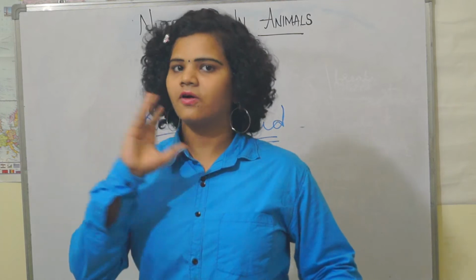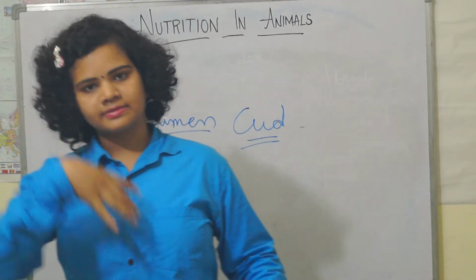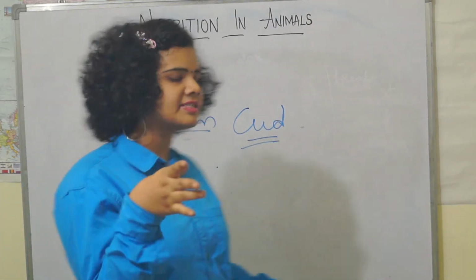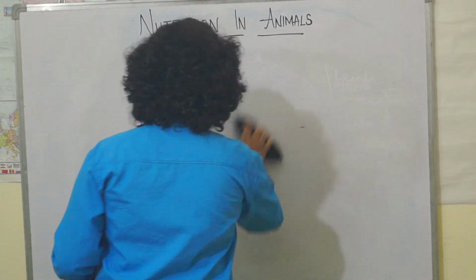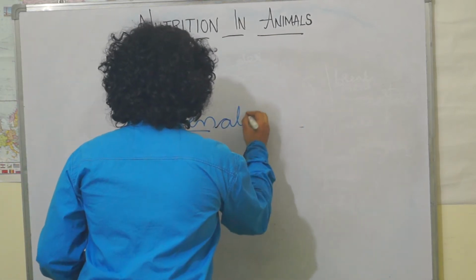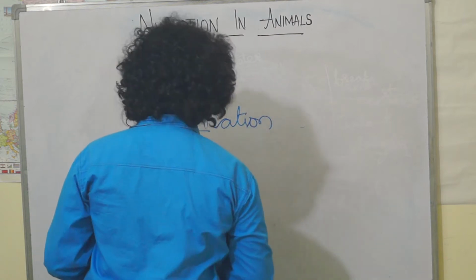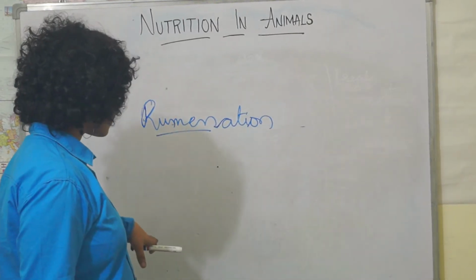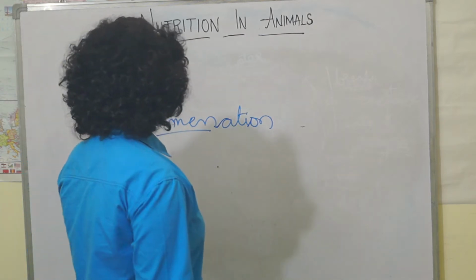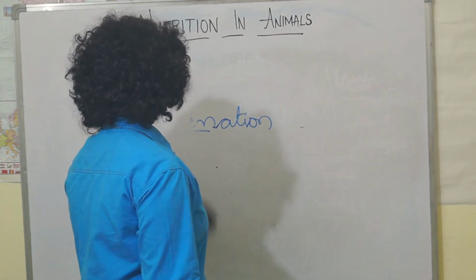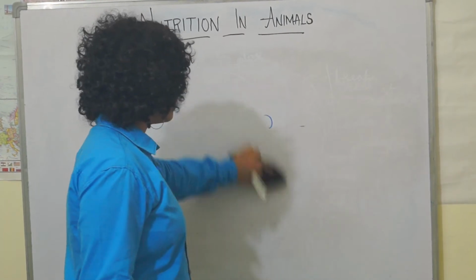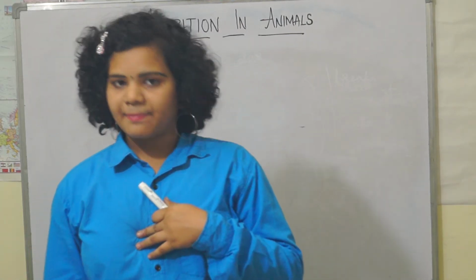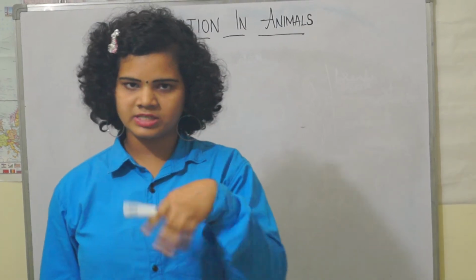So this is the process of the buffalo. When the farmer keeps grass at some place, it stores it, and again it brings it back and chews. This process is called the rumination process, and this type of animals are called ruminants. Now, grass is rich in cellulose, and we humans do not have the capacity to digest the cellulose present in the grass.